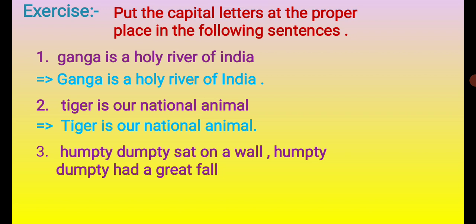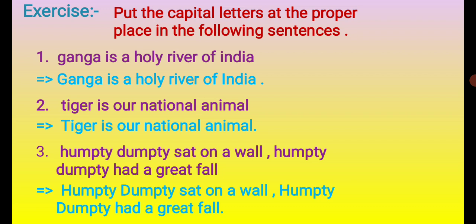Yes. So what will we do? We will write H of Humpty, and when we start the other line, we also write the first letter of the second line as a capital letter. And because Humpty Dumpty is a proper noun, the name of a particular person, Humpty and Dumpty are both proper nouns. So we write H of Humpty and D of Dumpty in capital letters.